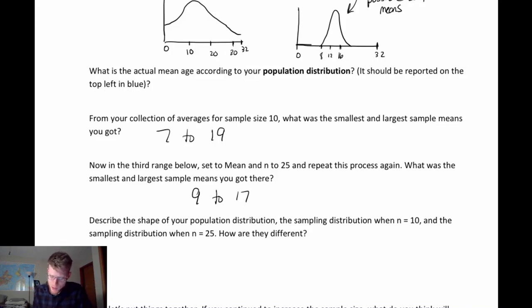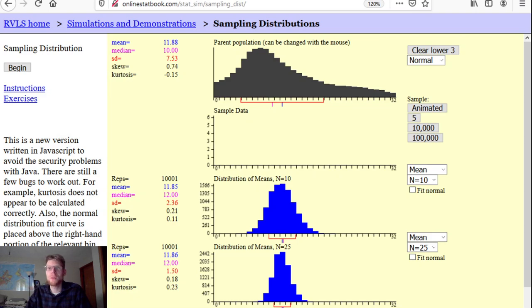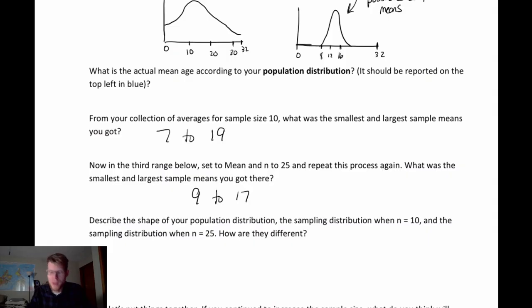Also describe the shape of your population distribution when n equals 10 and the sampling distribution when n equals 25. How are they different? This is a really good question. They're both pretty similar in shape, right? It's just that one is going to be noticeably narrower than the other. And they're also both becoming a little bit more symmetric around the true population mean, right? So maybe this one still has some skew. This one's a little bit more symmetric, I think. So I'll make that note here.